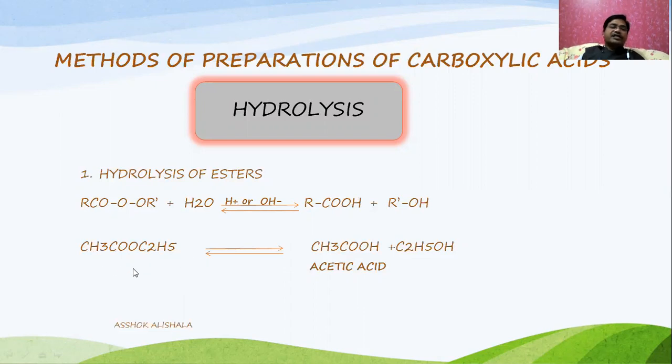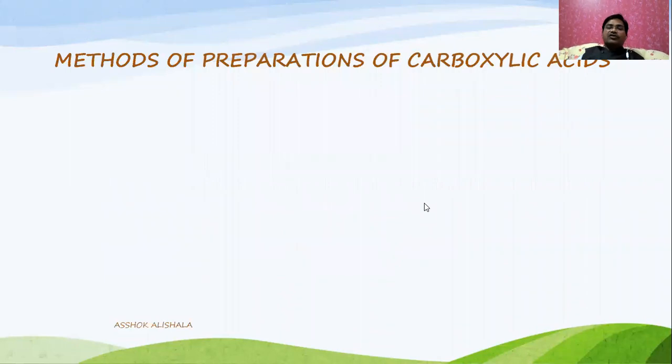Now let us take an example. This compound is called ethyl acetate. During the hydrolysis in the presence of either H plus or OH minus, we will get acetic acid as well as ethyl alcohol.